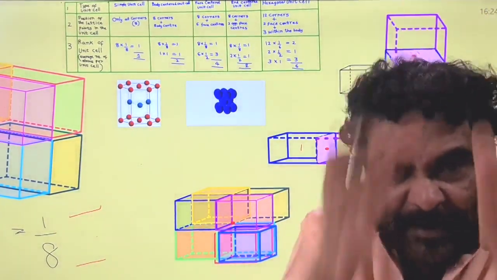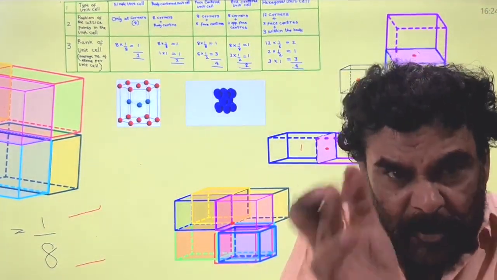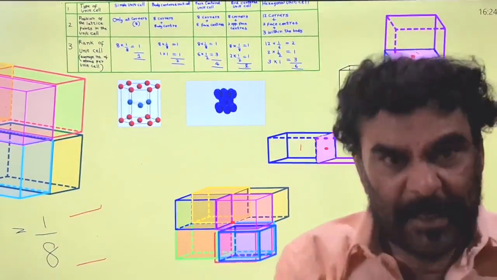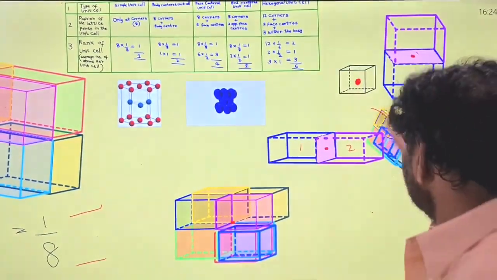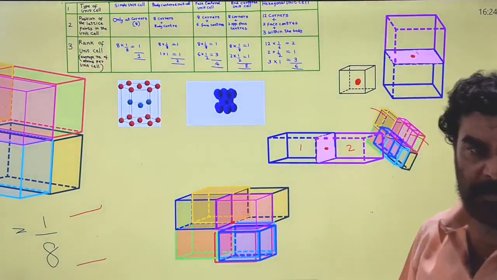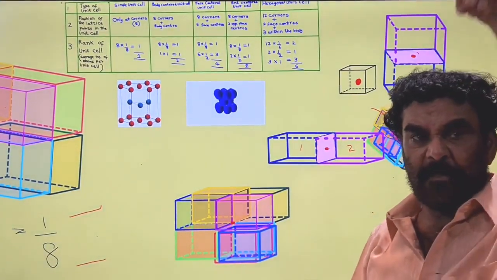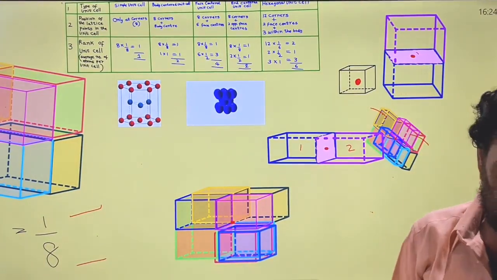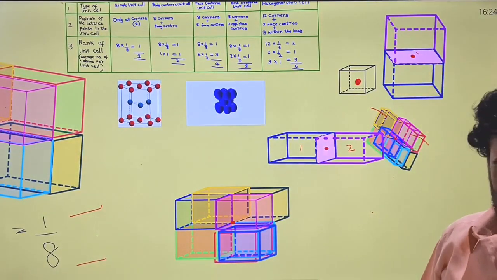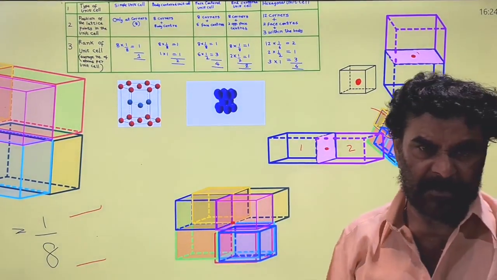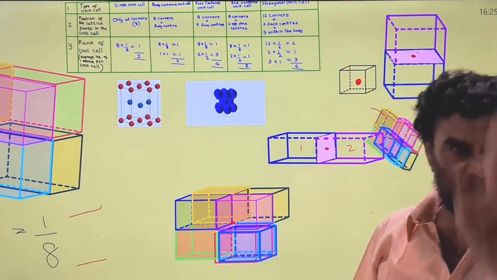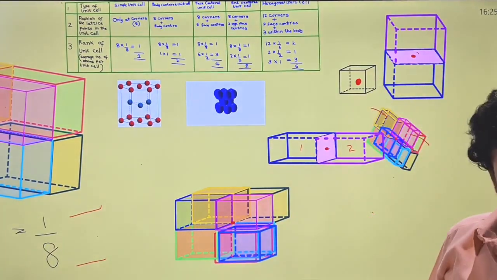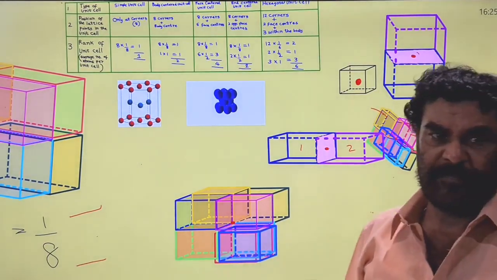It is enclosed in the room and belongs to that room. Therefore, this is the body center lattice point. If the lattice point is present at the body center, it belongs exclusively to that unit cell.